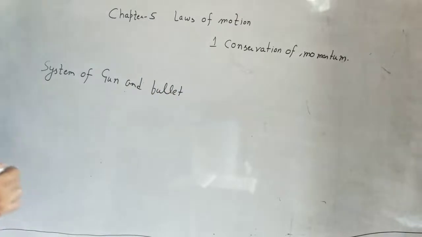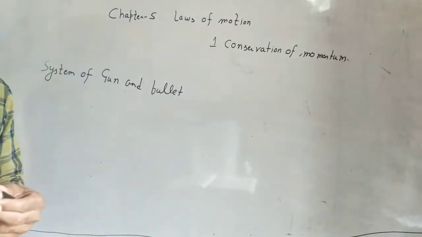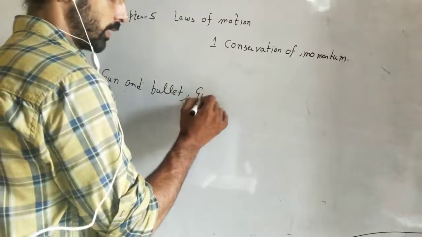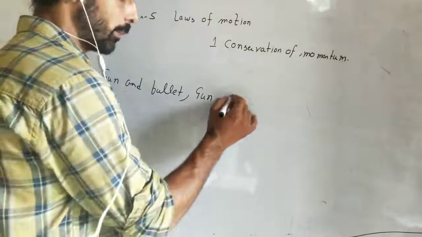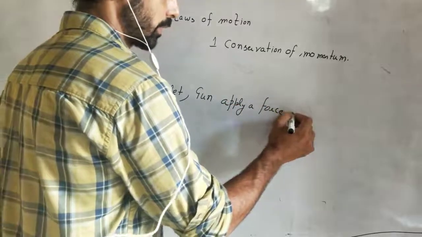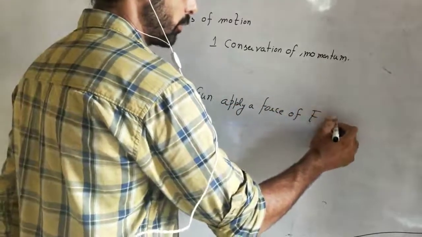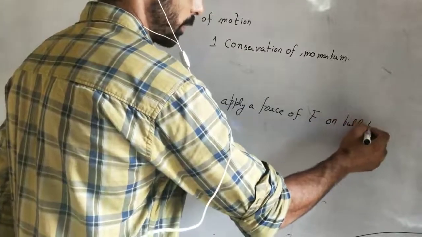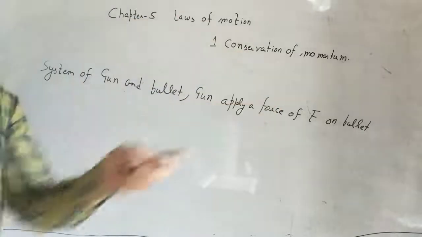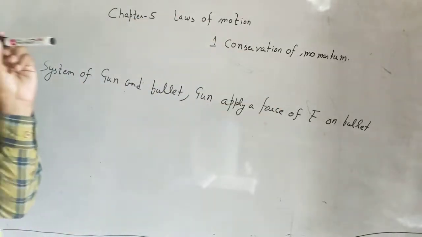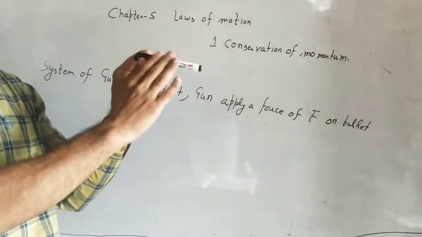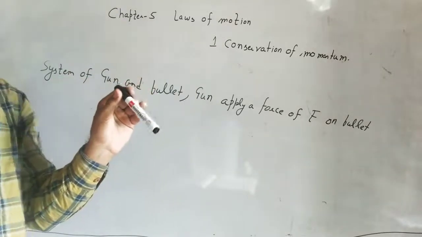Okay. And the gun applies a force F on the bullet. Suppose the bullet is fired and the gun is applying a force of F on the bullet. The bullet will start moving. Newton's third law says that this bullet will apply a reaction force on the gun in the backward direction.